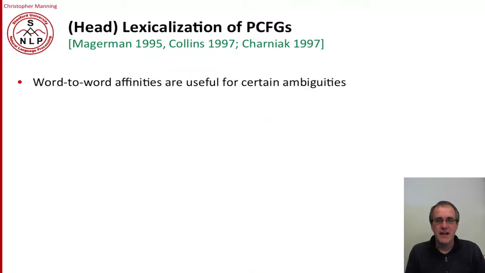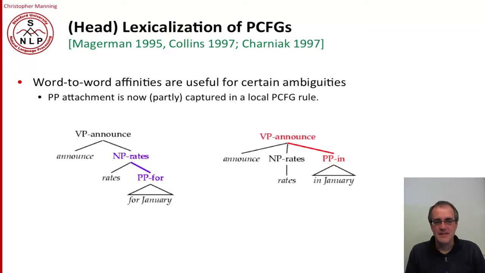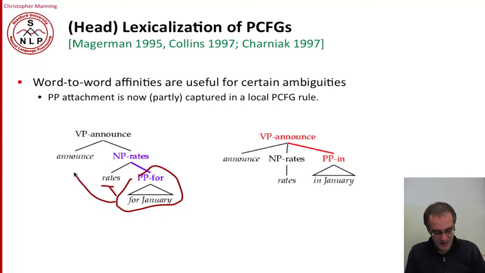This extra information will be really useful for resolving various kinds of ambiguities. So a classic example of that is prepositional phrase attachment. If we want to work out for a prepositional phrase whether it is modifying a noun that precedes or modifying a verb that precedes, well, we can capture quite a lot of that inside a PCFG once we lexicalize it, because now we'll have a rule where an NP rates is taking on its right-hand side a PP for, and we can ask whether that is a likely thing to happen or not.